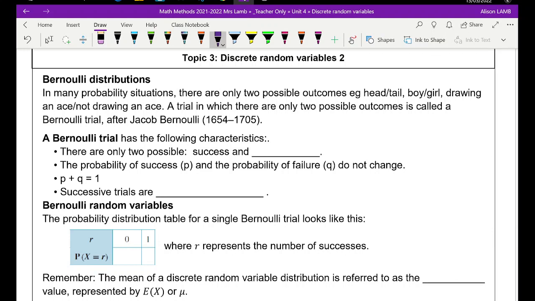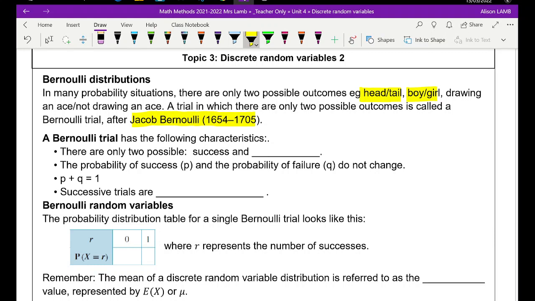So, our Bernoulli distribution. It's named after Jacob Bernoulli, who came up with this concept a long time ago. In many probability situations, there are only two possible outcomes. When you consider taking a card from a pack, often it's not about all the different things you could choose from, it's more about what you're looking for.